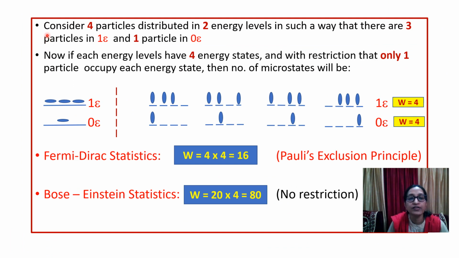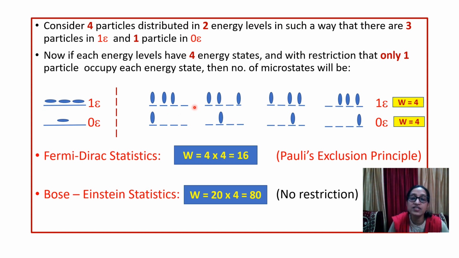Now let us consider four particles distributed into energy levels in such a way that there are three particles in 1e and one particle in 0e, as we have seen in Bose-Einstein. In case of Maxwell-Boltzmann distribution, we have seen that a new complexion arises when we interchange the position because the particles were distinguishable. But in Bose-Einstein statistics, there was no new complexion, only one microstate was possible for this distribution. Now we further consider that these energy states are partitioned into four energy states.